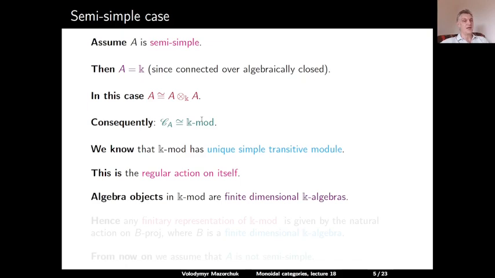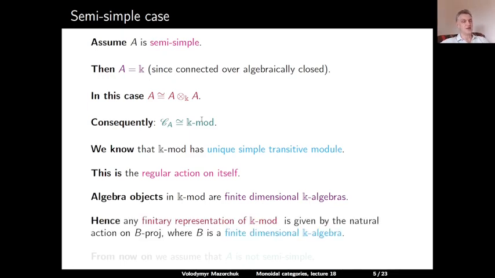More generally, algebra objects in K-mod are exactly the finite-dimensional K-algebras, and since K-mod is a rigid category, due to the theorem of Etingof and Ostrik, we get that any finitary representation of K-mod is given by the natural action of K-mod on B-proj, where B is a finite-dimensional K-algebra. So this completes the semi-simple case, and therefore from now on we assume that A is not a semi-simple algebra.